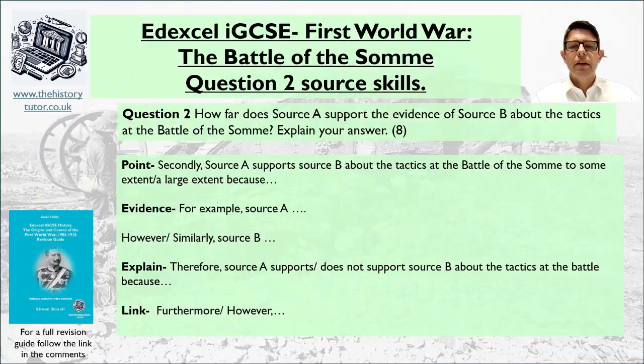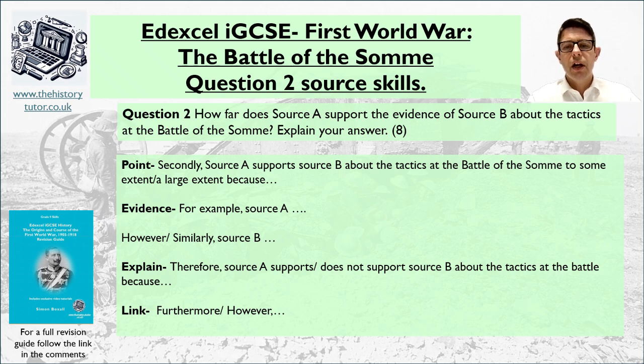Now, let's have a think about the other side of the argument. See if we can give ways in which perhaps they don't really support each other. Maybe they have a disagreement with each other. They obviously have disagreement in tone. Maybe they have disagreement in terms of tactics. One is German saying it was all really, really terrible, whereas the other one is British saying there was a great success. We'll have a go at giving a difference now, and I'll show you an example answer afterwards.